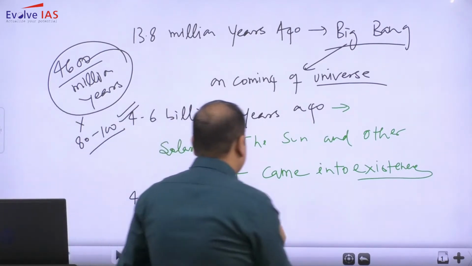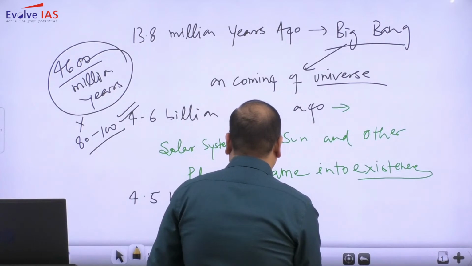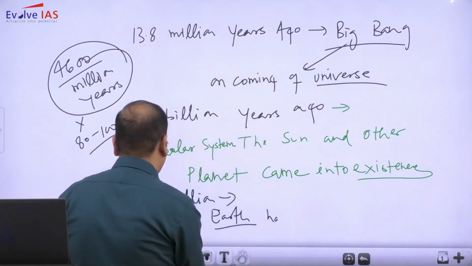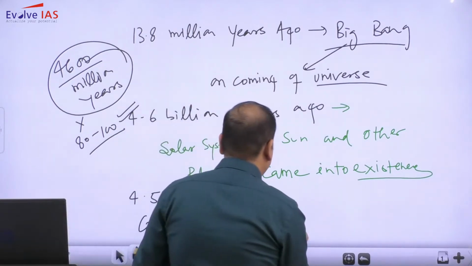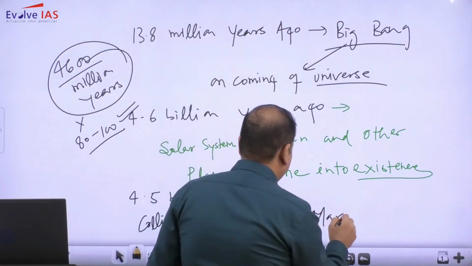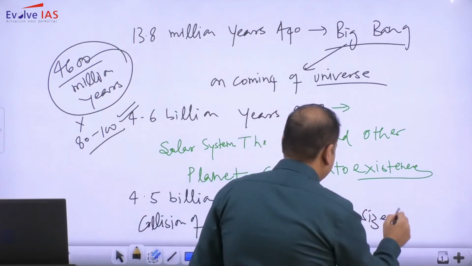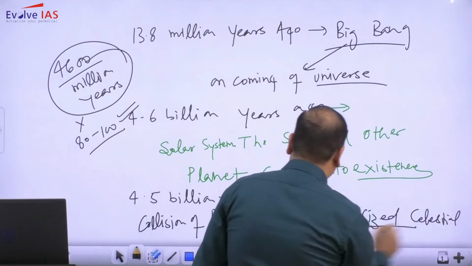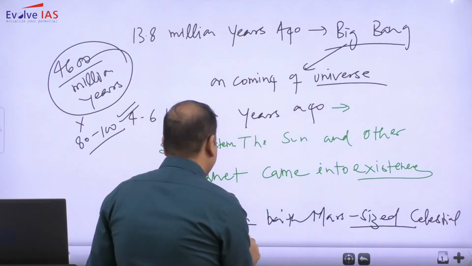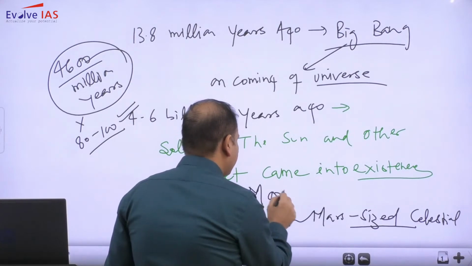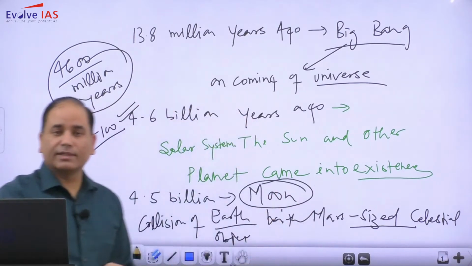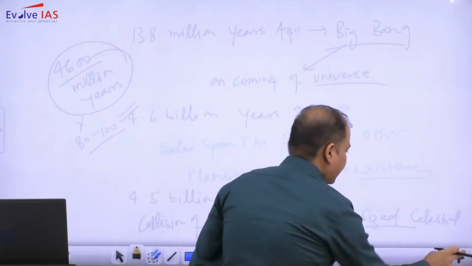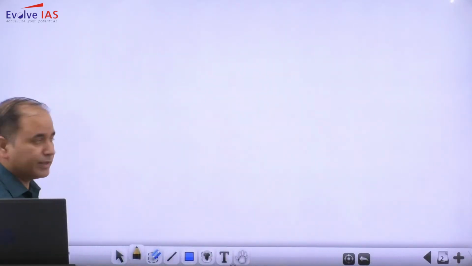The collision of the Earth with a Mars-sized celestial object led to the creation of the moon. So the moon came into existence around 4.5 billion years ago.